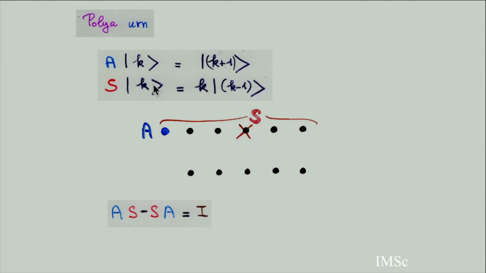It's like an operator. So we have a Hilbert vector space. The basis is all the integers, and applying the operator S on this basis on the integer k gives you k-1, multiplied by k. This means k possibilities to delete, to take a ball from the Polya urn. And if you add a new ball, then you will mix with all the other balls. So adding a new ball will give you going from the state k to the state k+1 with only one possibility. This is the one here.